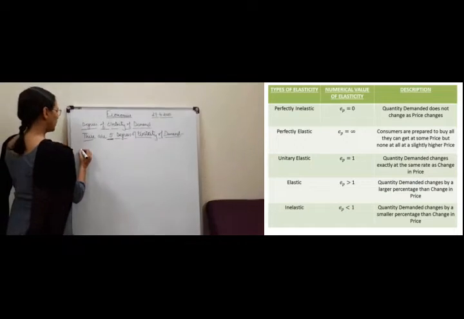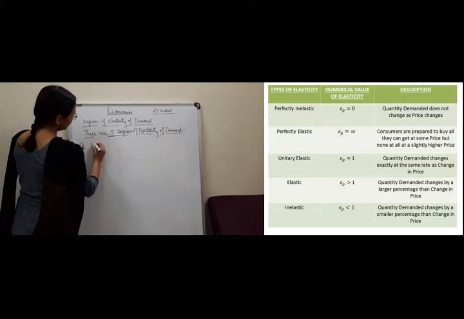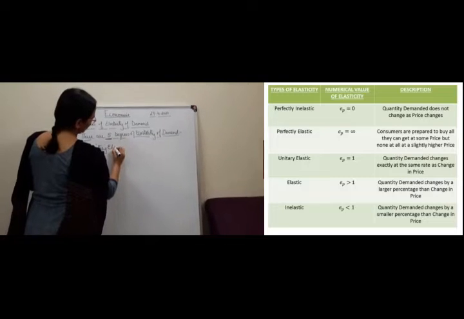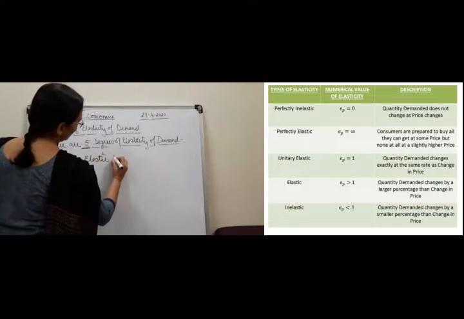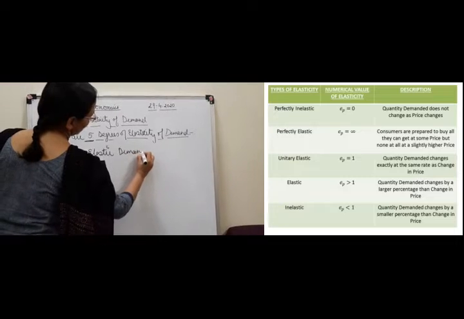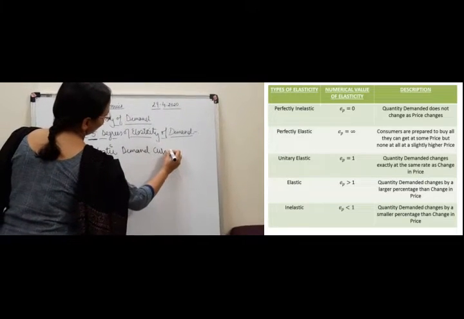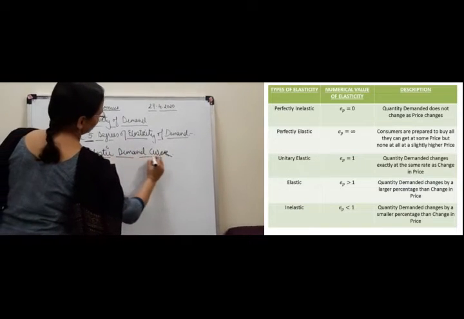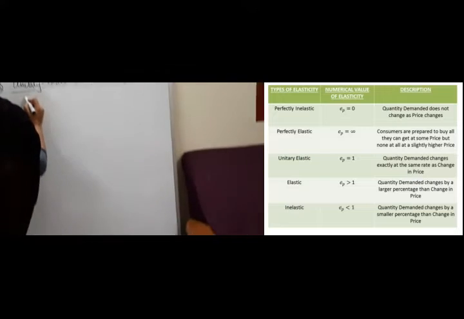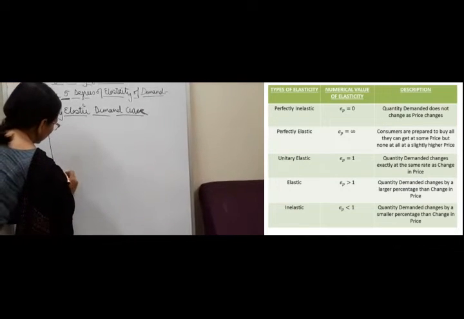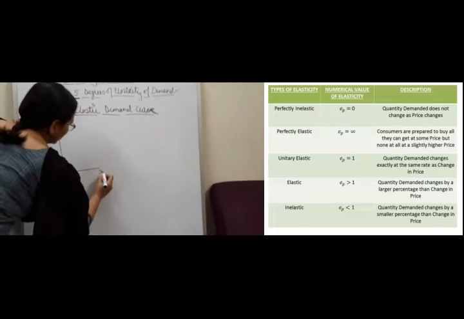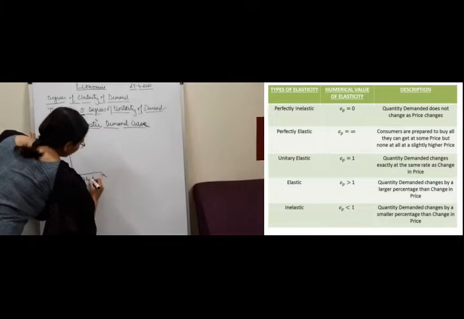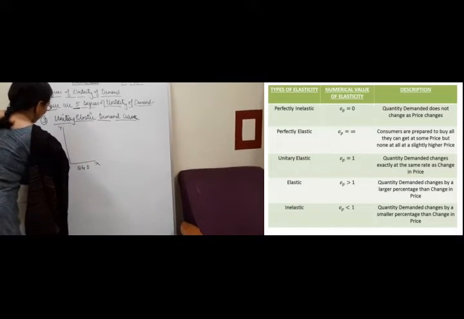The third degree, children, is unitary elastic demand curve, right? So what happens over here? In such a curve, quantity on x-axis and price again on y-axis.